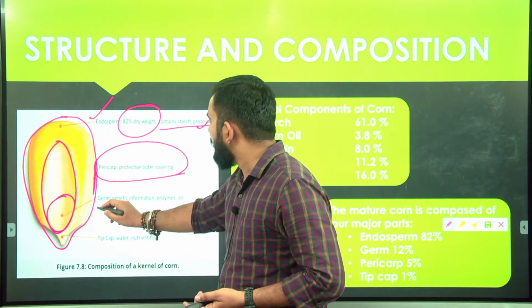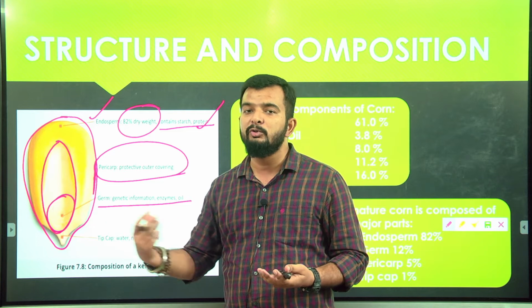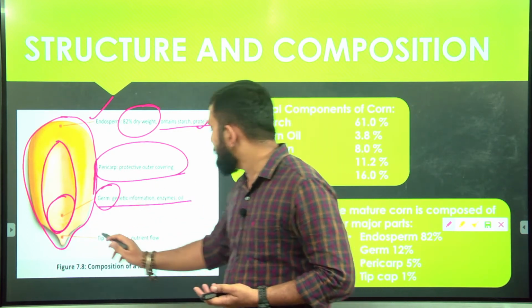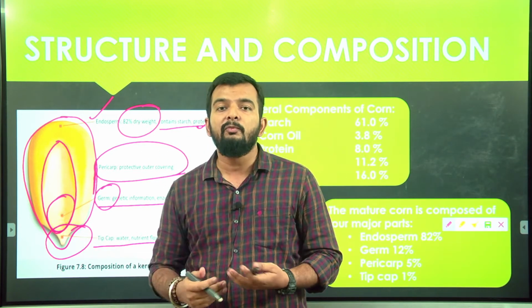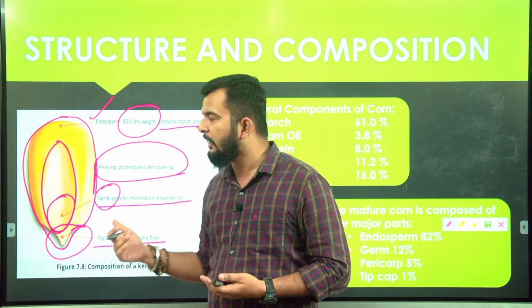Germ contains genetic information. Also it helps the plant to grow. Suppose you germinate your corn, it is the germ which will grow into a plant. Then comes the tip cap. This tip cap helps in water absorption or nutrient flow to the corn grain. So this is the general composition we'll see here.